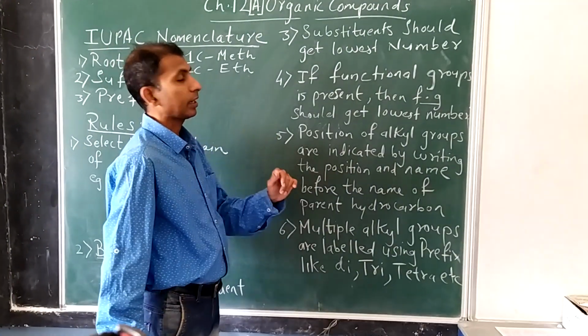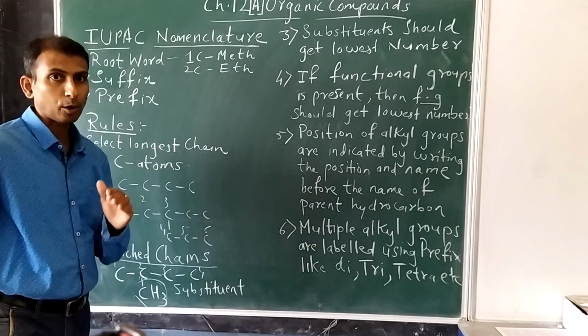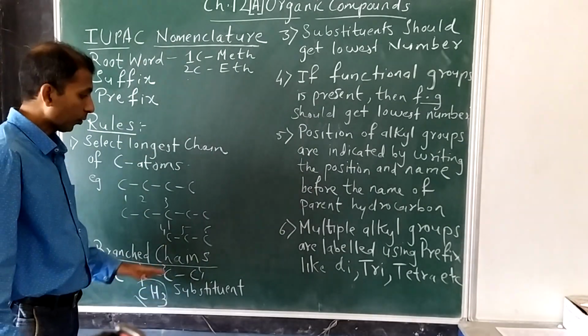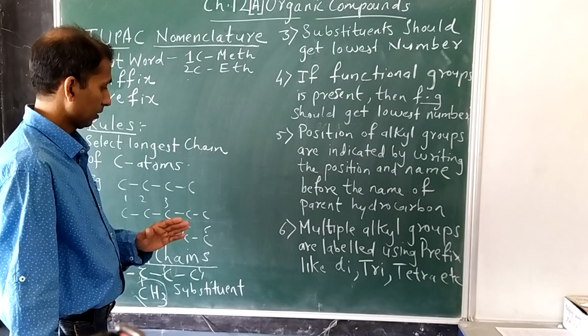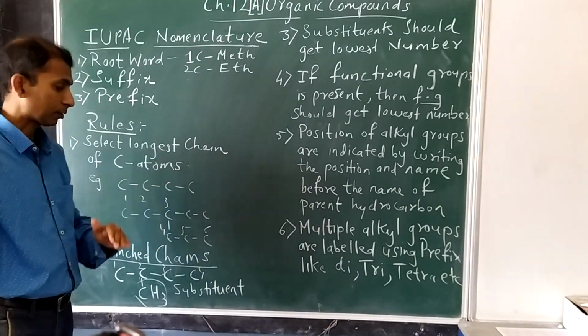Now the fourth rule: if in the organic compound along with the substituent you have a functional group, I will just explain this part.